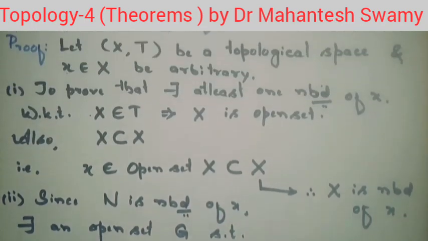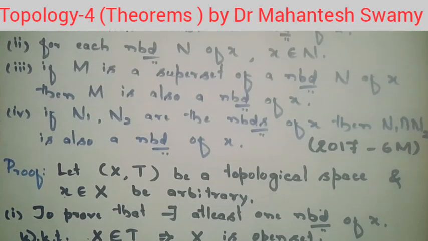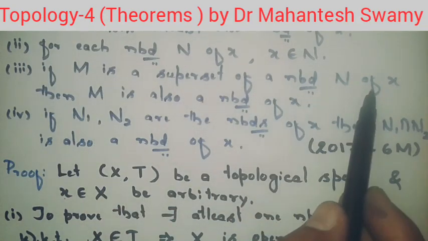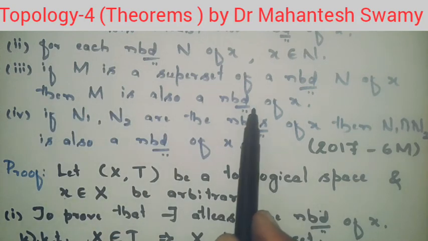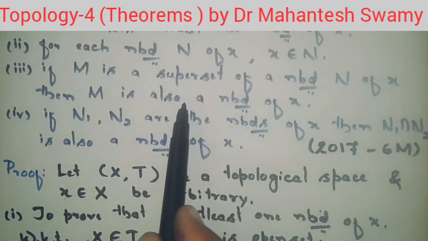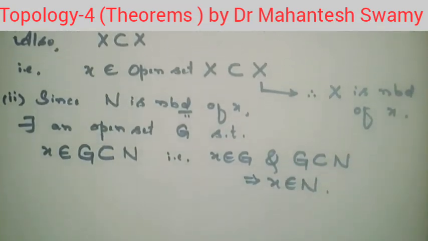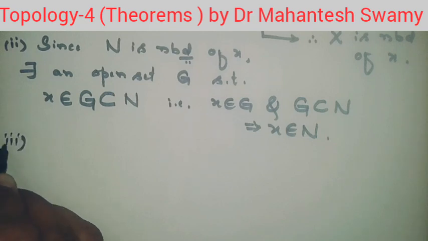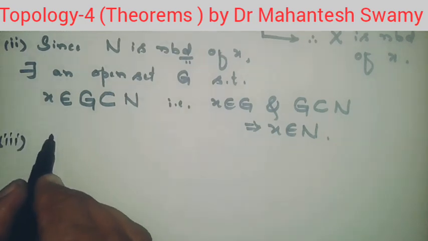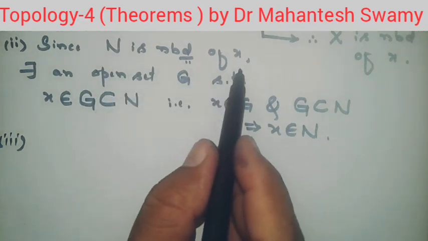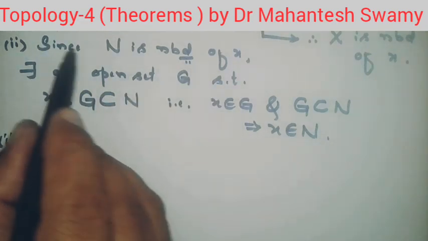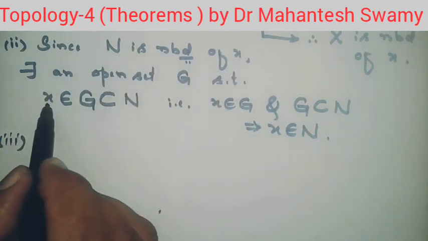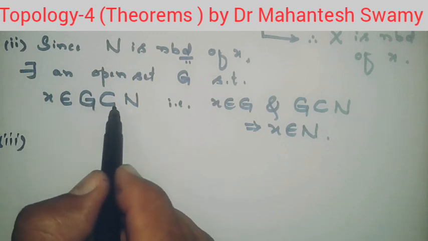Now let us see what is the fourth result to be proved. Sorry, the third result to be proved. If M is a superset of the neighborhood N of a point x, then M is also a neighborhood of the point x. This result is also very easy to prove. That also follows from the definition of the neighborhood. So here what is the thing given? M is a superset of the neighborhood N of the point x. Again we have to do this type of work. Since N is the neighborhood of x, there exists an open set G such that x belongs to G, which is a subset of N.